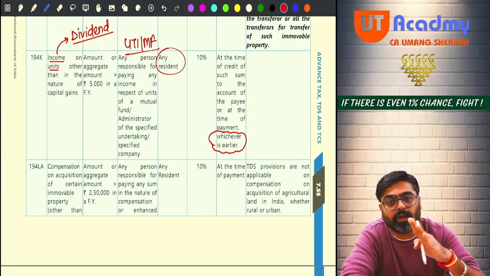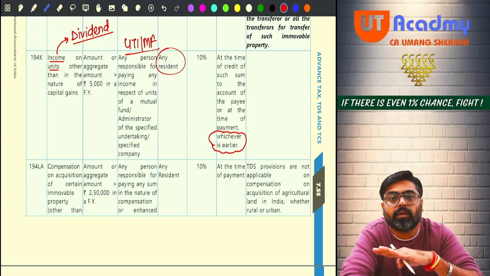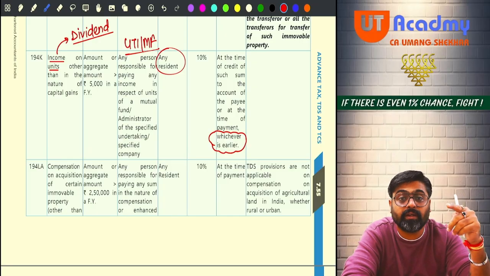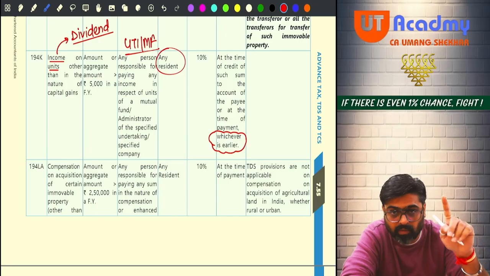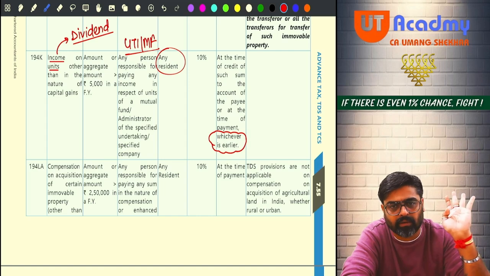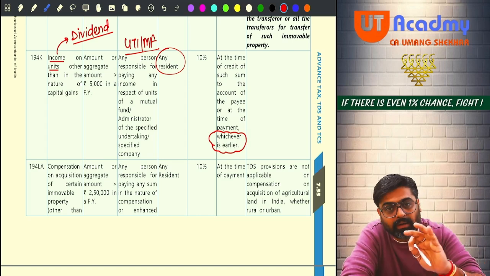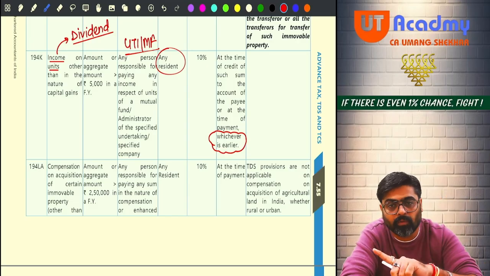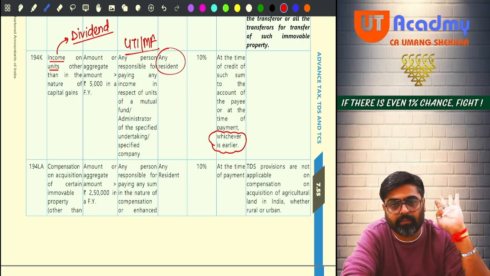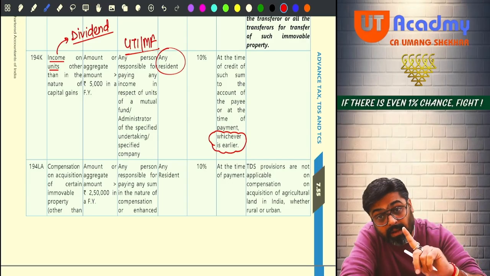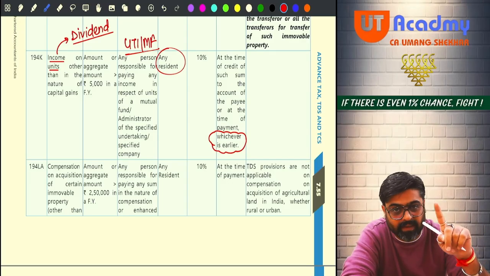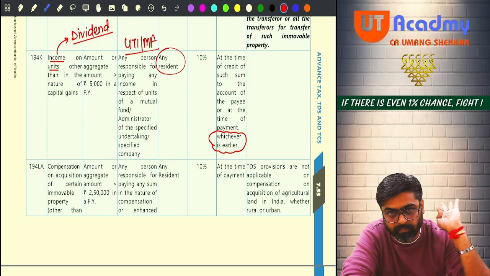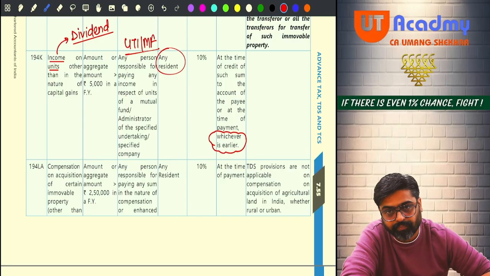For 194K, if the mutual fund or UTI is giving dividend on units to a resident unit holder, the unit holder can be any person. If the payment of dividend is more than 5,000, then that UTI or mutual fund will deduct TDS at what rate? 10%. Okay, at the time of payment or credit, whichever happens earlier, 194K, and there is no other exception over here. Will you remember?